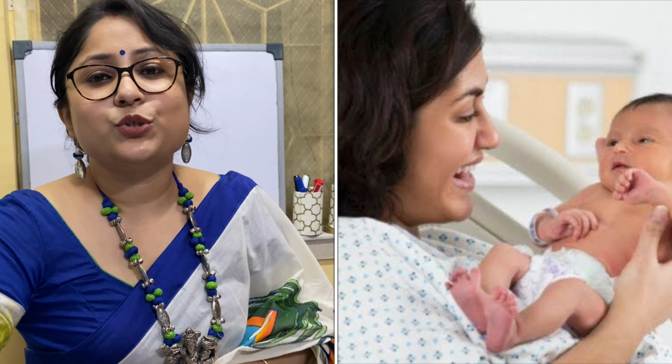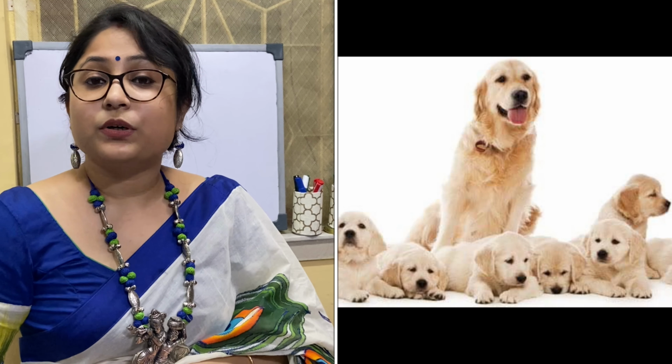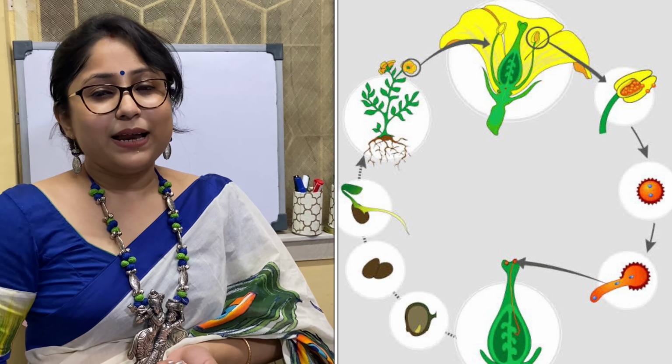Living things can reproduce. A mother gives birth to a child, a cat gives birth to a kitten, a dog gives birth to a puppy. Plants can also reproduce. Now, can you tell me whether your doll or your car or your toys can reproduce another toy or another car or another doll? No, because they are non-living things. Non-living things cannot reproduce.